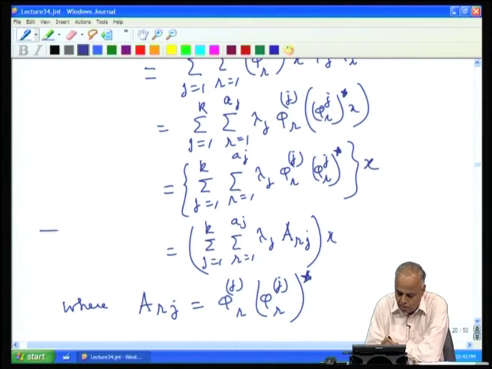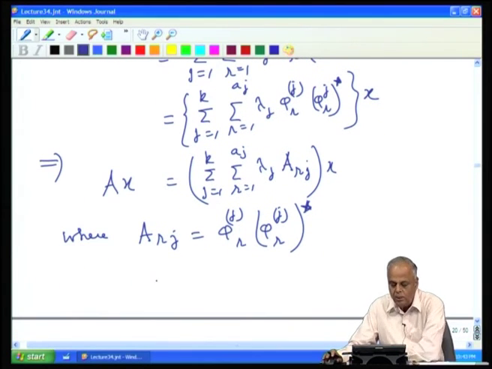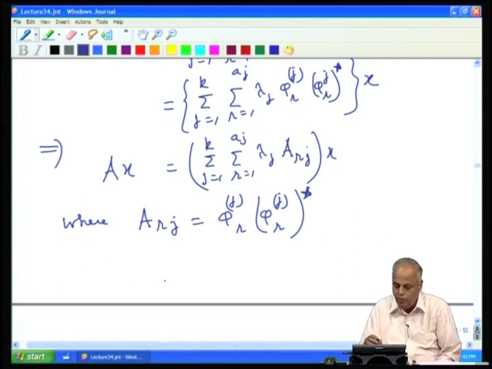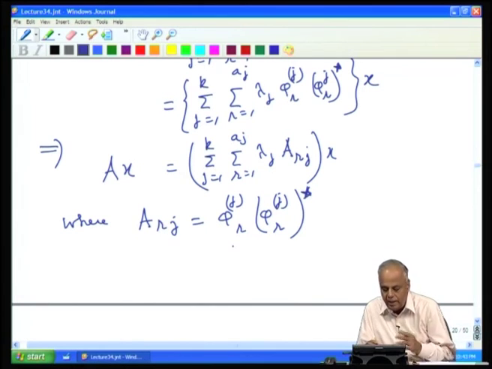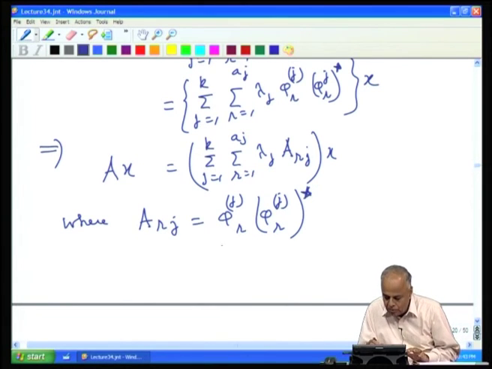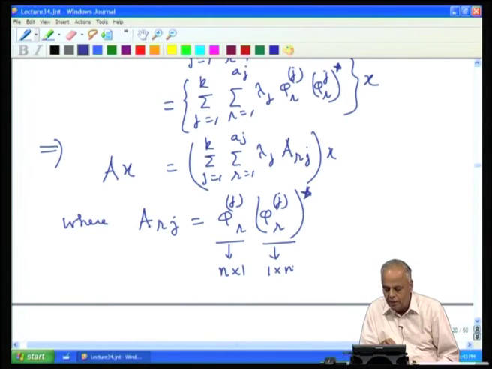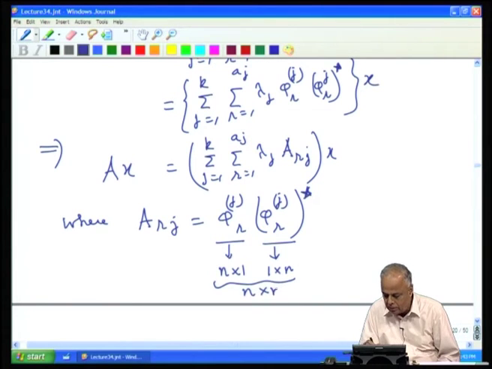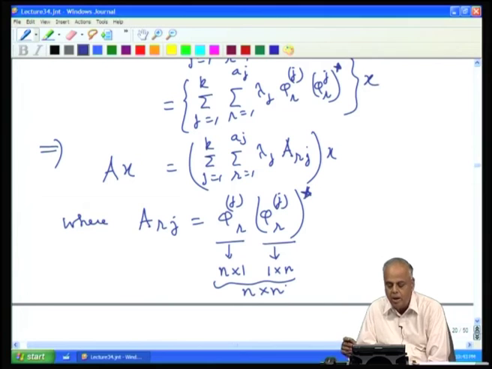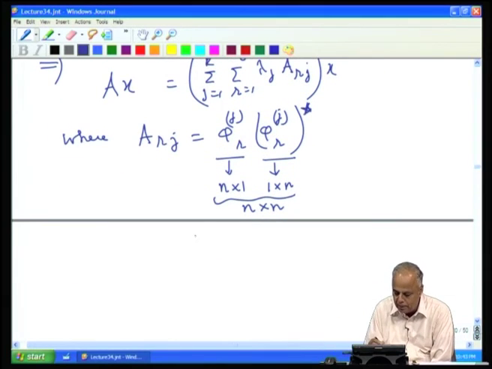So, this is what A x is. Now, what is this A_r^j? If you look at φ_r^j, it is an eigenvector, it belongs to C^n. So, that is an n by 1 vector. Therefore, this is obtained by transposing and conjugating. So, that is a 1 by n vector. So, the product is going to be an n by n matrix. So, A_r^j is an n by n matrix.